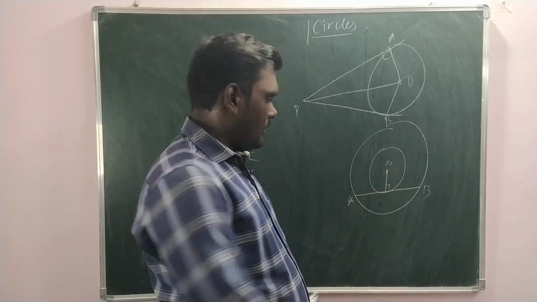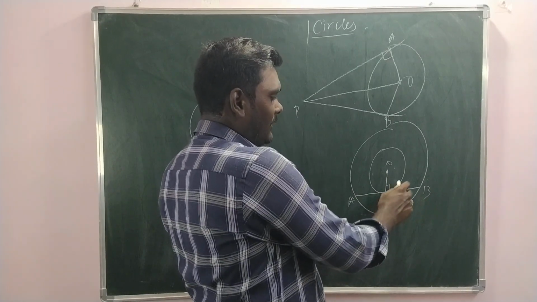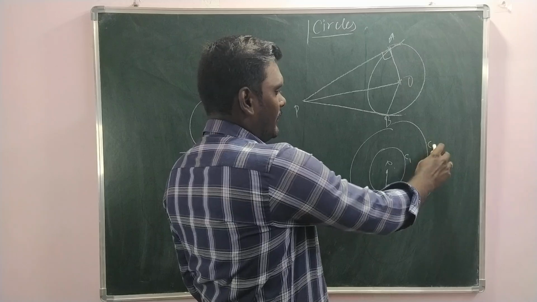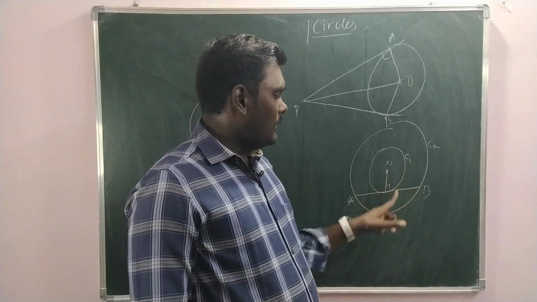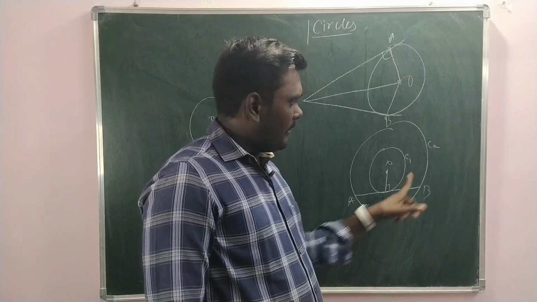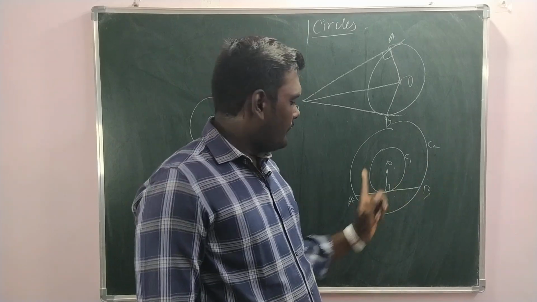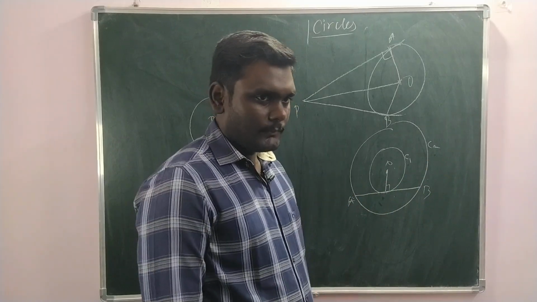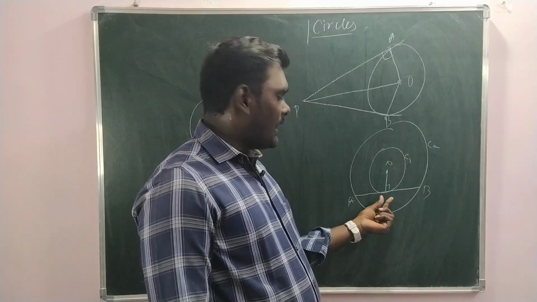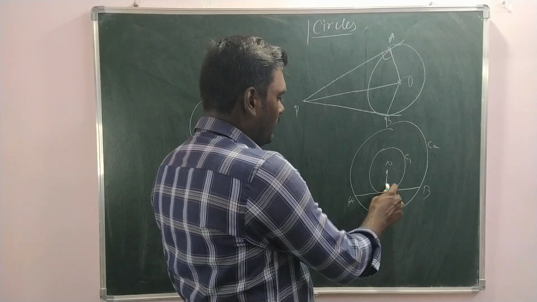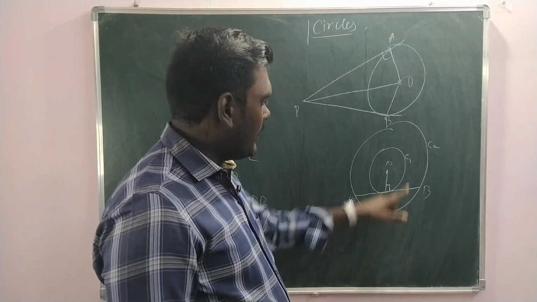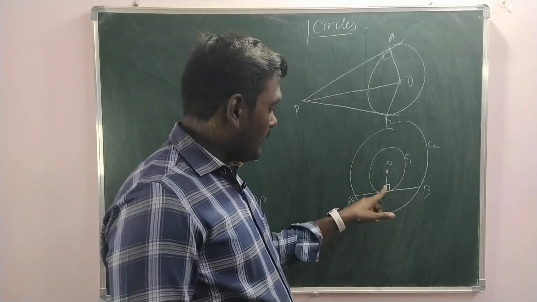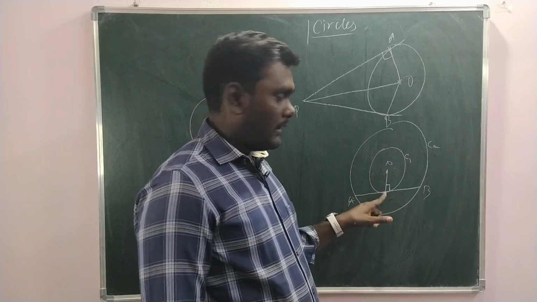Okay, and this AB is a tangent for this small circle. Let me name this C1, this is C2. So for circle C1, AB is a tangent. For circle C2, AB is a chord. Okay, we use this tangent perspective to figure out that a 90 degree angle will be here. According to C1, here it is 90 degrees, just because it is a tangent and the radius is drawn from the center.